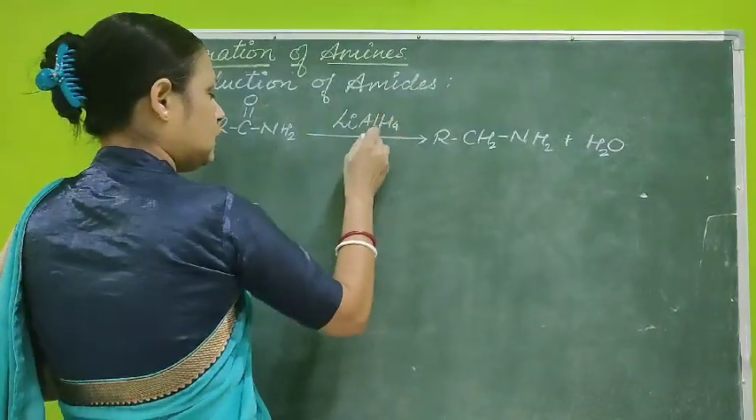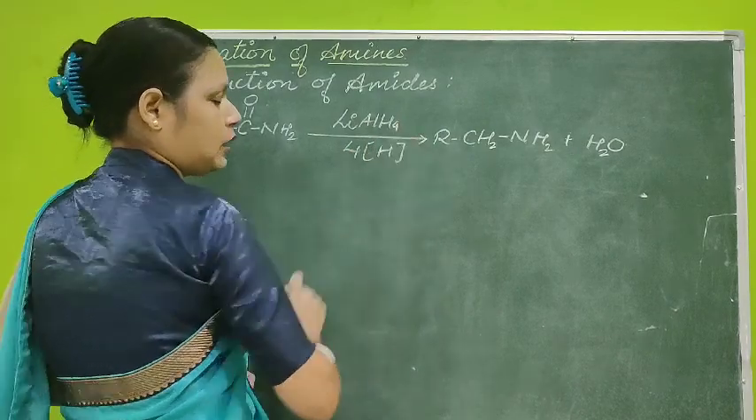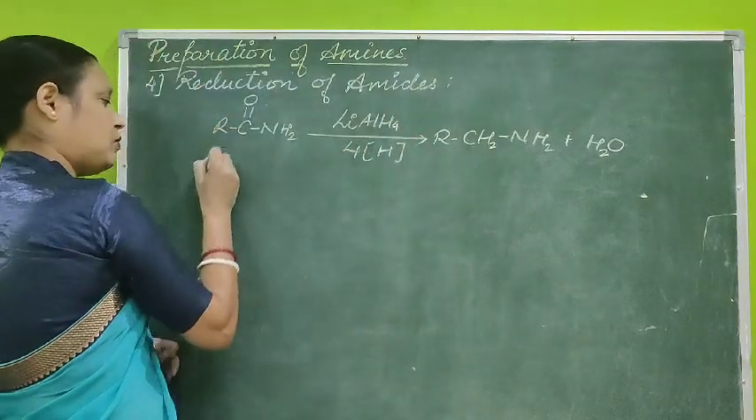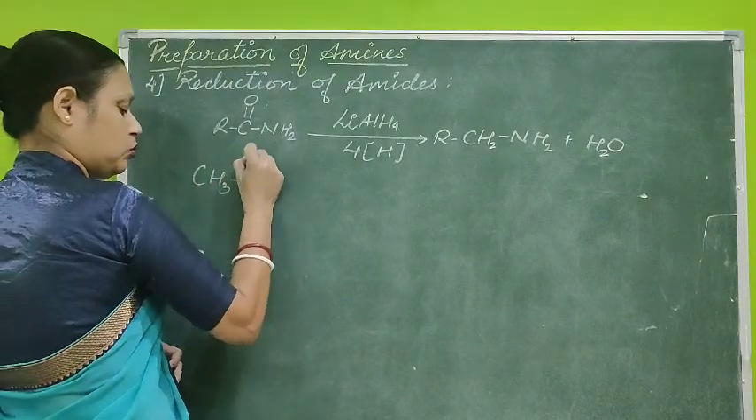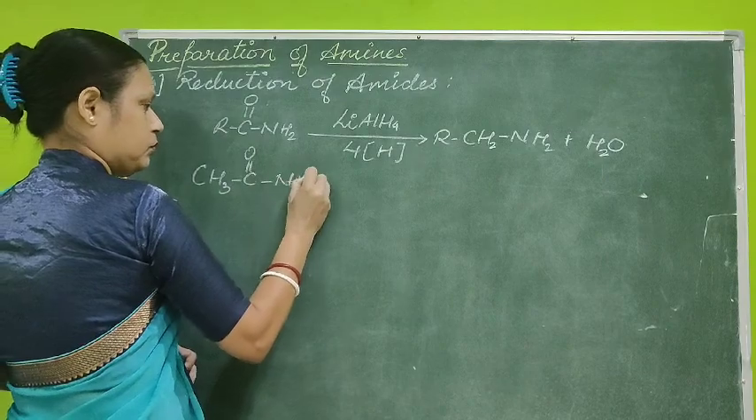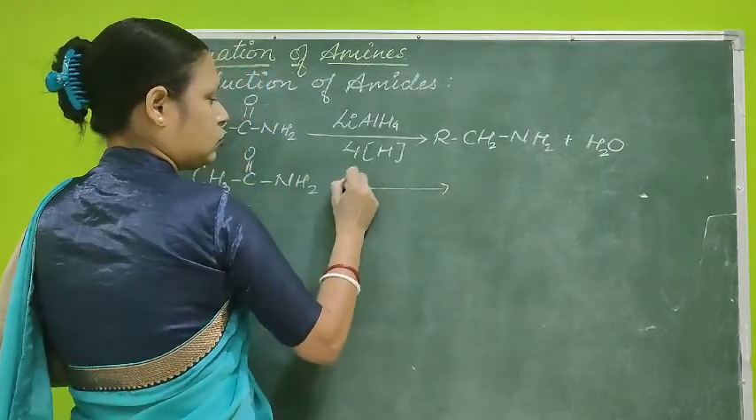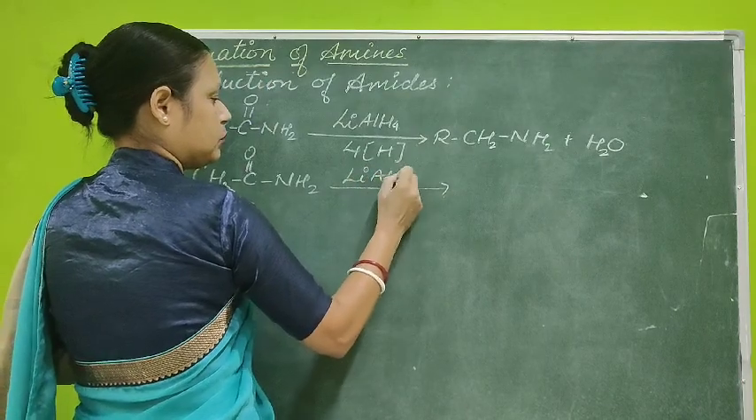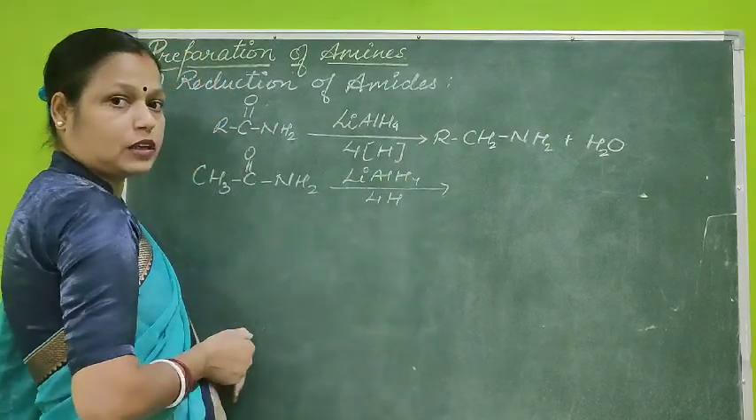So it will provide you 4 hydrogen atoms, as it is written in the formula. Suppose I take CH3CONH2, this is your primary amide. In this case, when I add this strong reducing agent, you will get 4 hydrogen atoms. Where will they go?